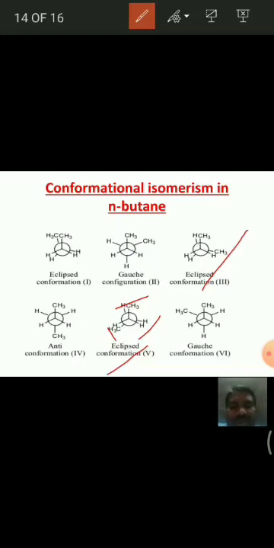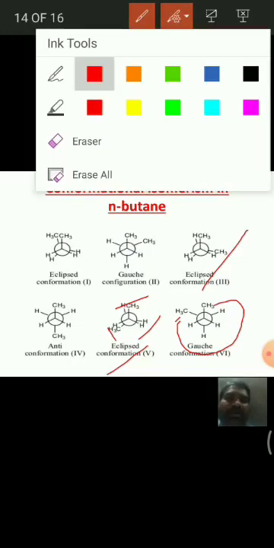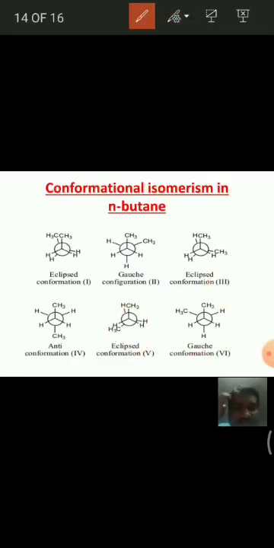And coming to the last structure, again rotating 60 more degrees, the dihedral angle is 300 degrees. In this, the methyl groups are again separated, and this type of conformation is called Gauche conformation, the sixth conformation, having a dihedral angle of 300 degrees.